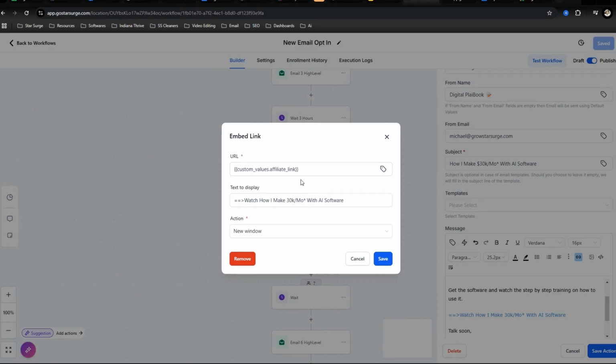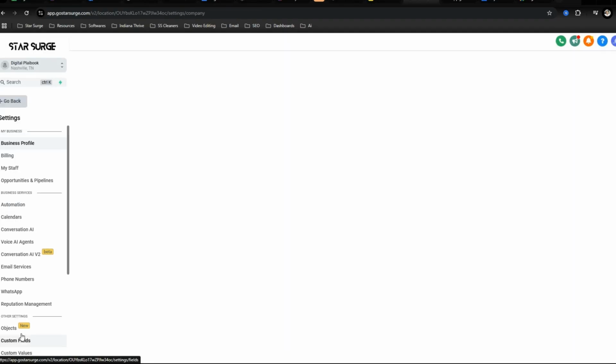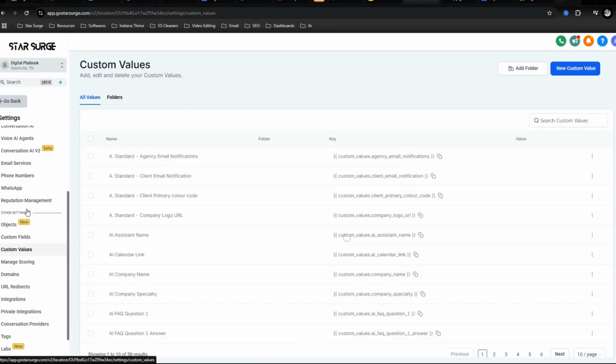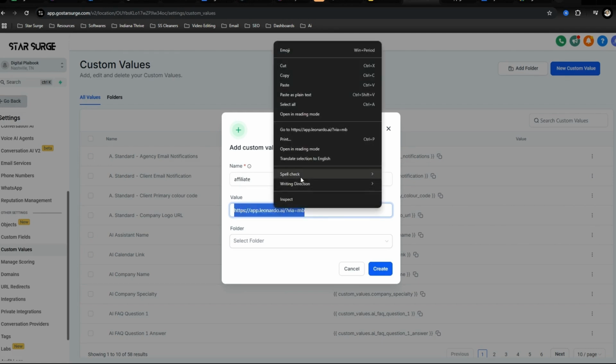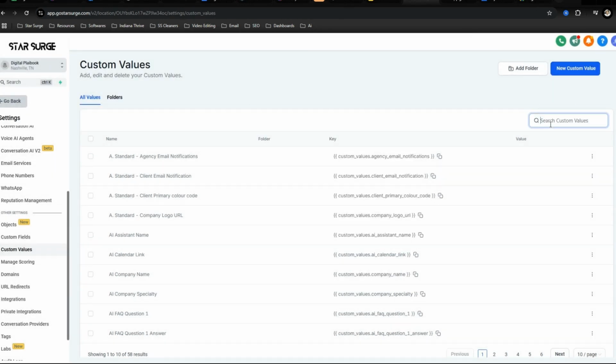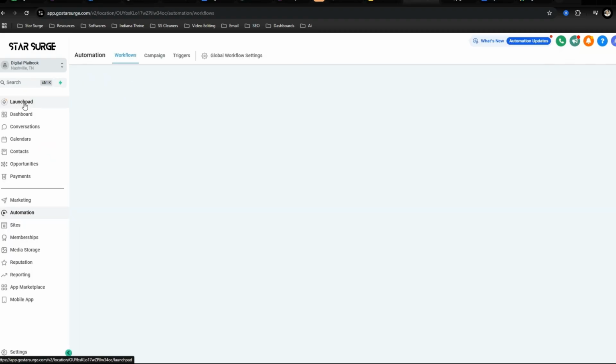But this allows you to just go back over to settings, go to custom values, and create a custom value so that every time there's a hyperlink in there, you'll just post your affiliate link, and that's what it's going to link out to when someone clicks it. I'm not going to do that because I already have one. I bought that domain. Same thing, if you guys don't have a domain, you'll just put your link in there. So we have the back end up.